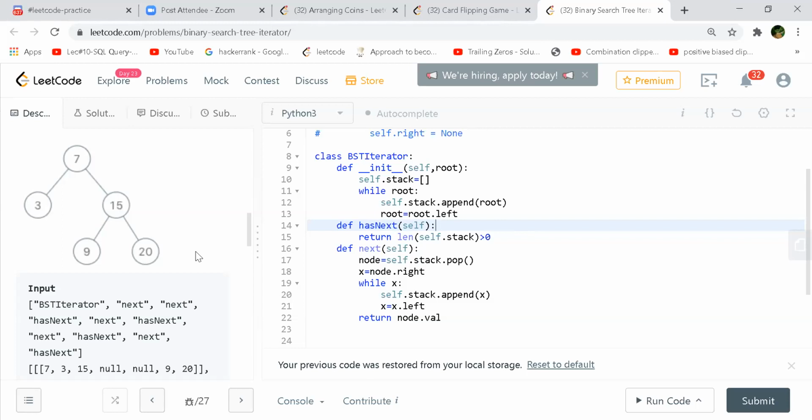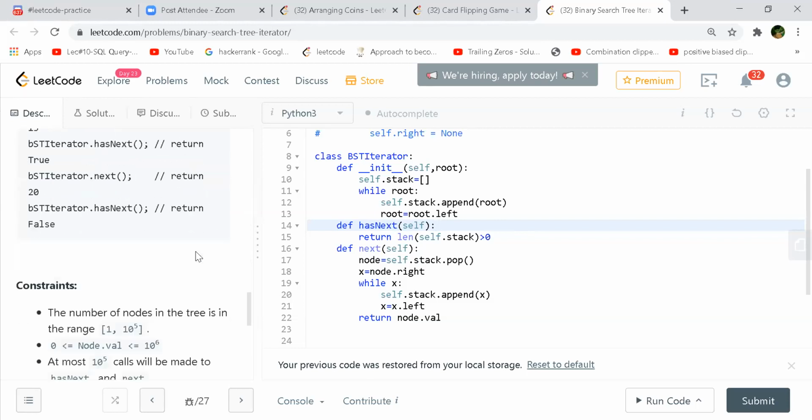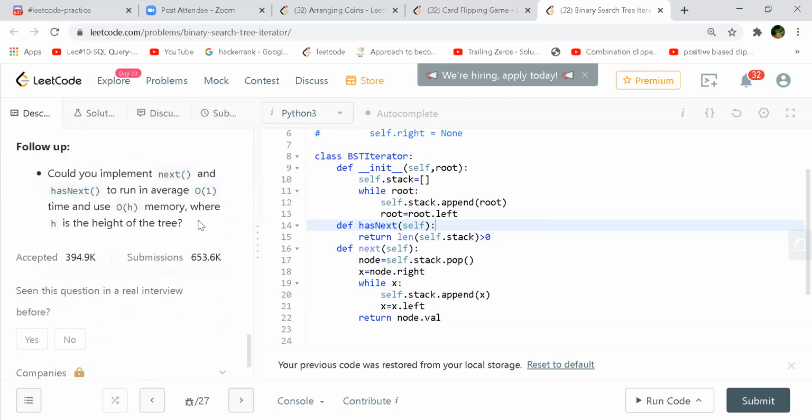Yeah. So are you saying that you would split up that recursive solution for next and the constructor, something like that? Yeah, so what all part of that recursive solution can be reused for this follow-up? Yeah, that would be a good thing.